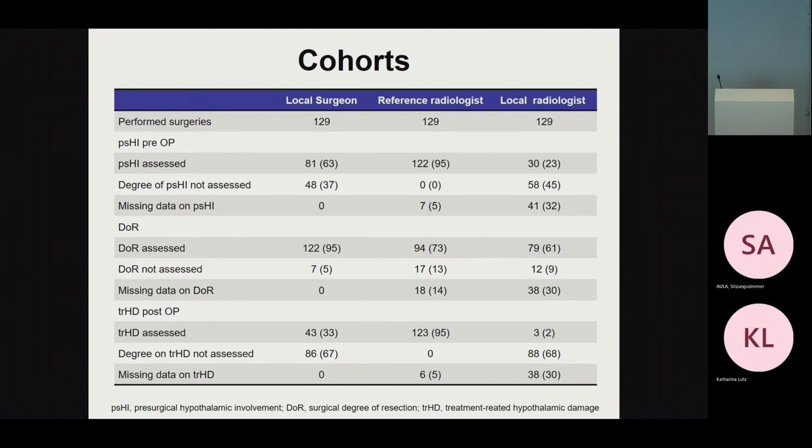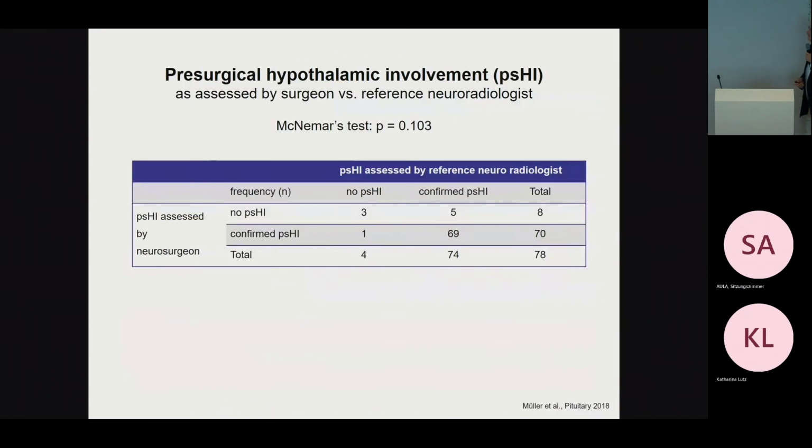We also had the findings of the local radiologist, which were a little bit sparser, as you can see. But we mainly focused on the comparison: how did the local neurosurgeons see the surgical results, and how did the reference radiologist see this? That was Dr. Warmuth-Metz. She did it all over many years for all patients.